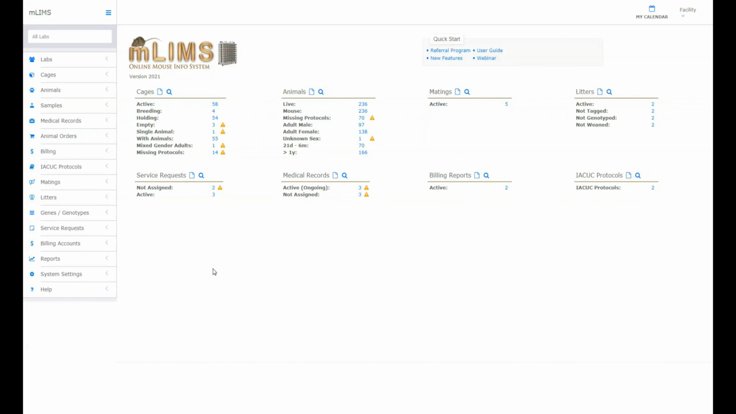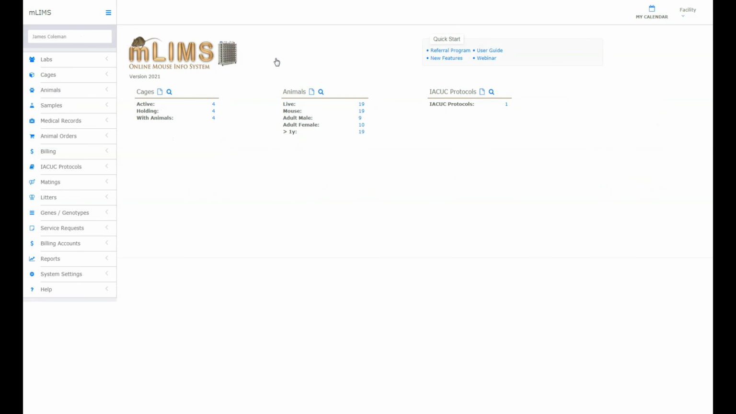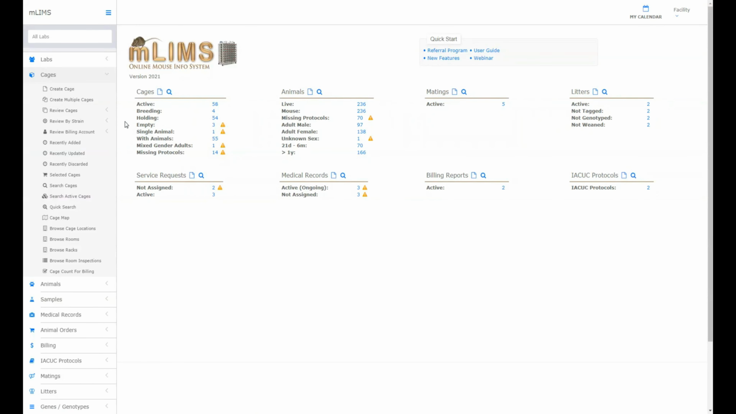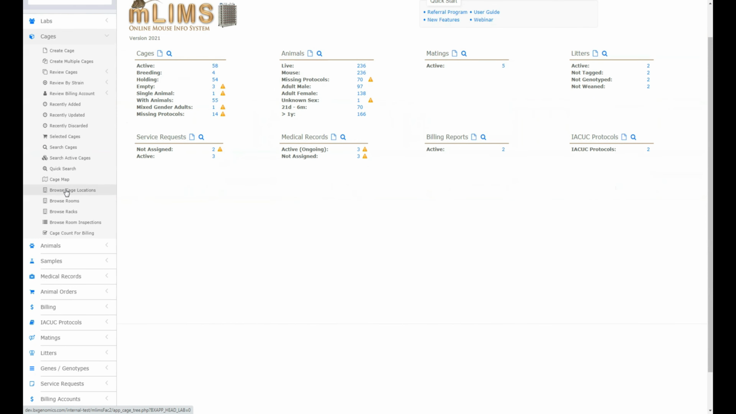mLIMS facility is unique. It is connected to all of the research labs in your organization. You can view the animal counts and other information for each lab simply by choosing the lab PI name. In addition to standard cage features, mLIMS facility has advanced tools specifically designed for facility managers.